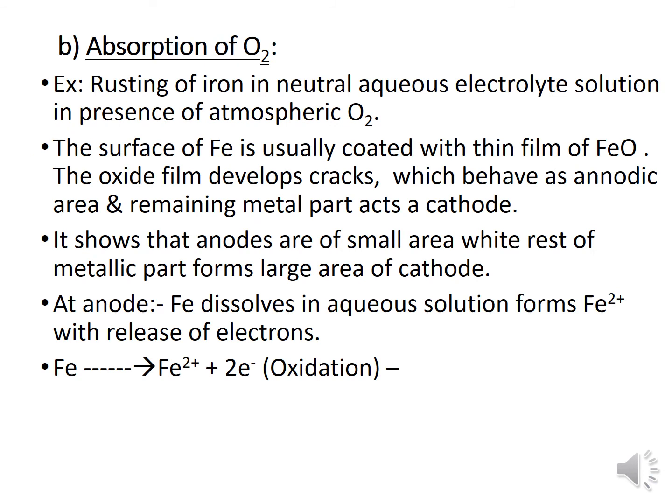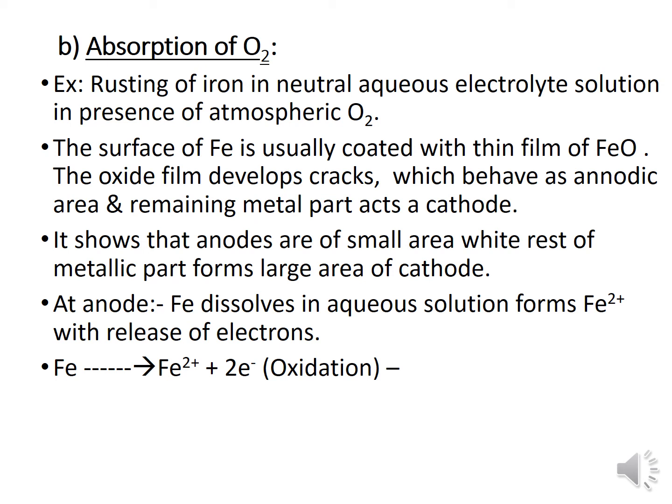Next, electrochemical corrosion by absorption of oxygen. This is the rusting of iron in a neutral aqueous electrolyte solution in the presence of atmospheric oxygen. The surface of iron metal is usually coated with iron oxide, but iron oxide is porous, as we learned in a previous lecture. It has small cracks, so due to those cracks, the metal is again exposed to the environment and forms the cathodic part.